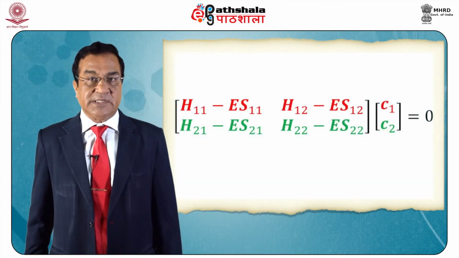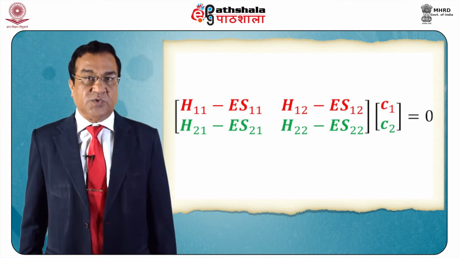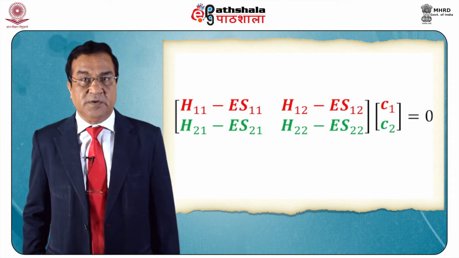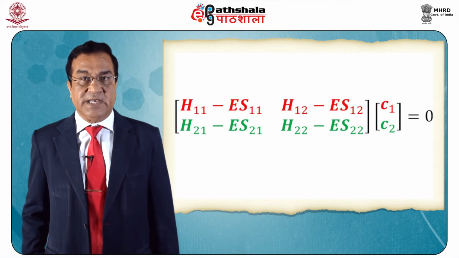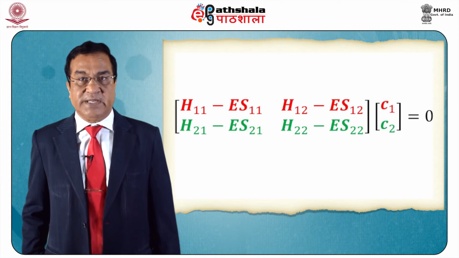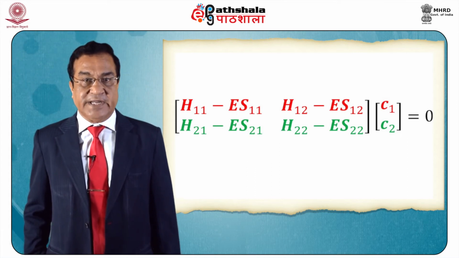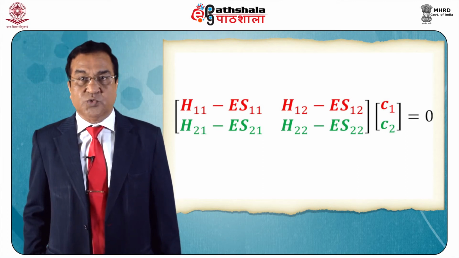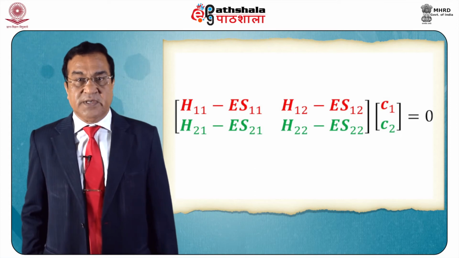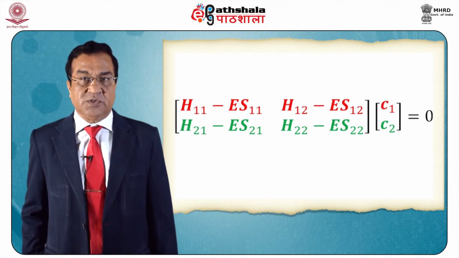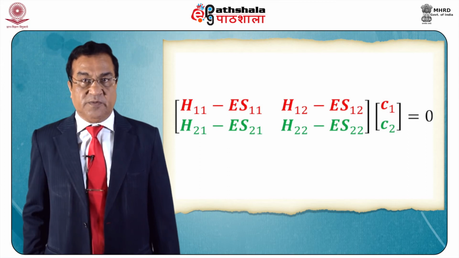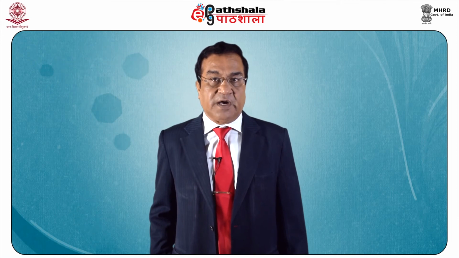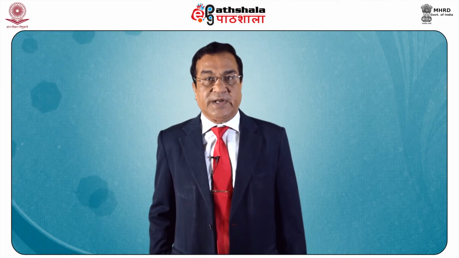For example, in the case of ethylene molecule, the secular determinant will be of this form: H11 minus ES11, H12 minus ES12, and the second row would be H21 minus ES21, then H22 minus ES22, and then C1 and C2. So this is equal to 0. That's what we get, a secular determinant of order 2 by 2 for ethylene molecule.